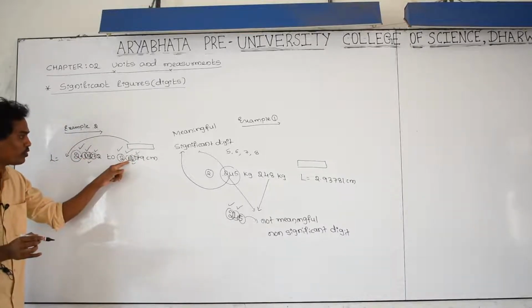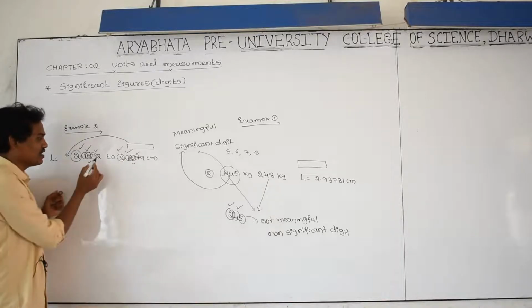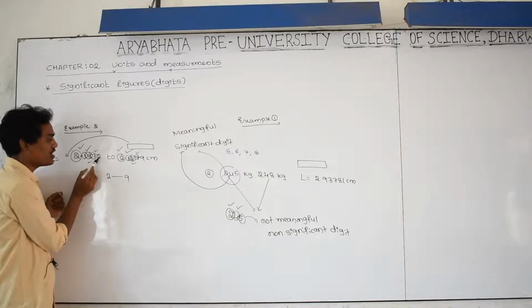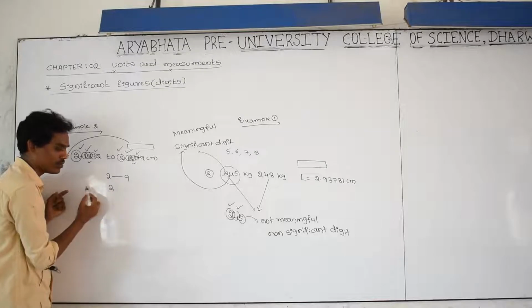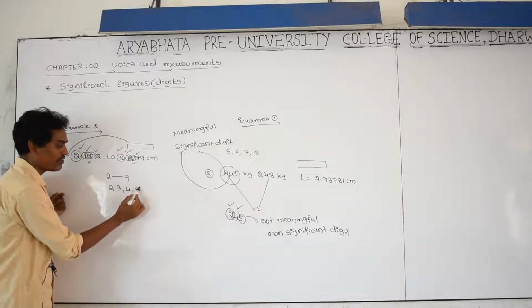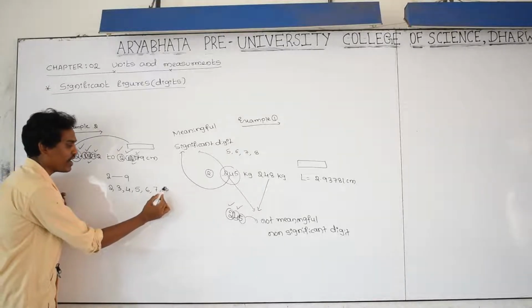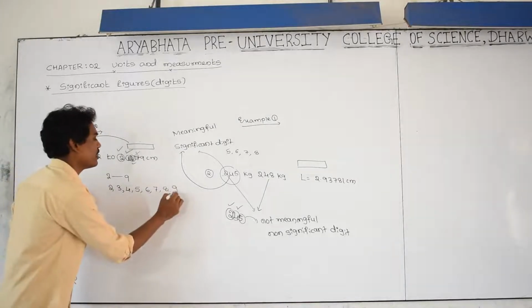2.1872 and 2.1879. In this, which number is not sure? This number is varying from 2 to 9. It may be 2, it may be 3, it may be 4, it may be 5, 6, 7, 8, 9.